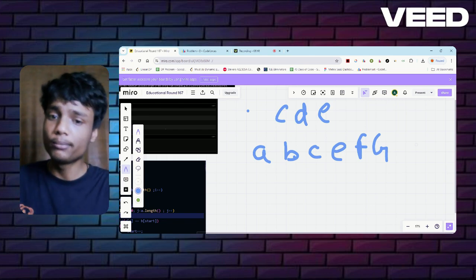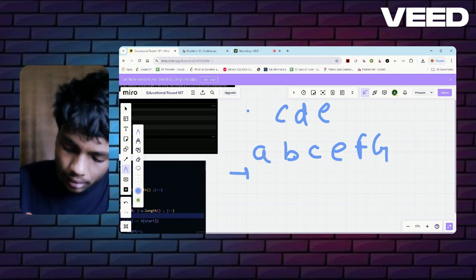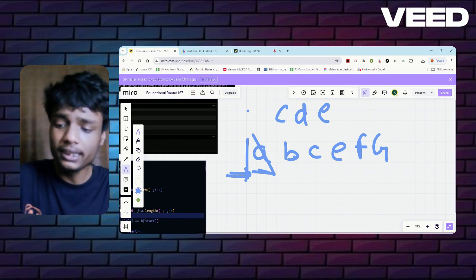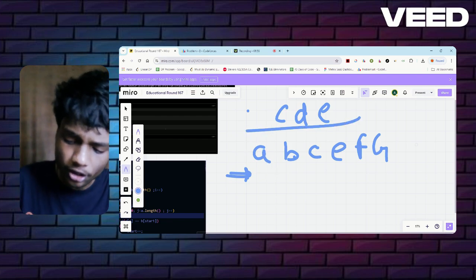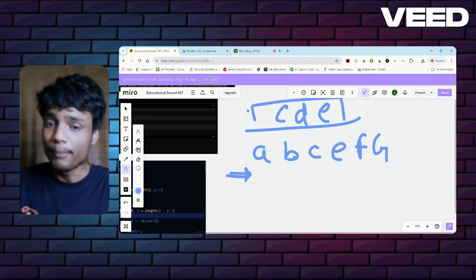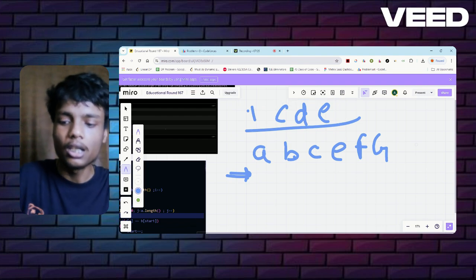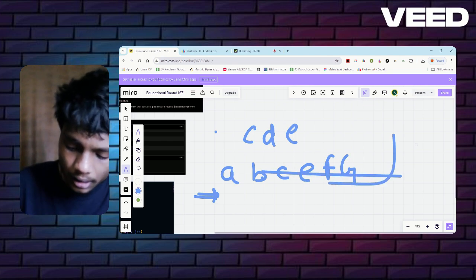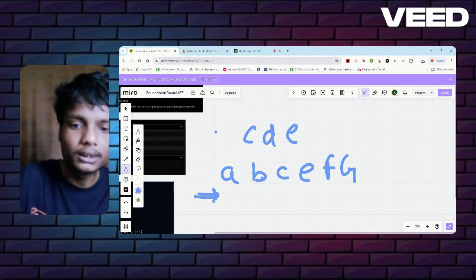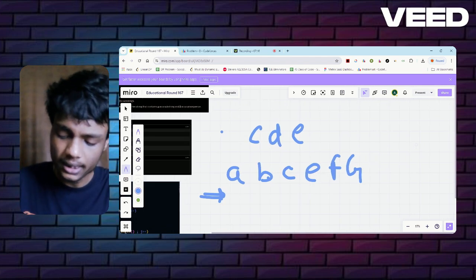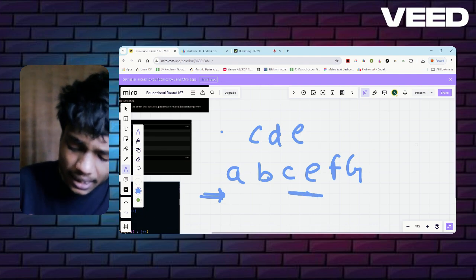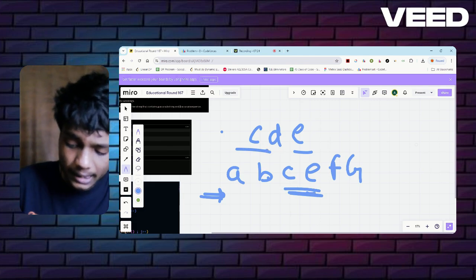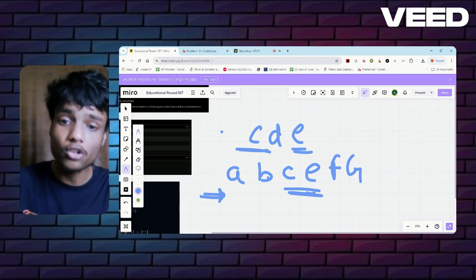As I have discussed in the case, you can simply apply brute force. You will start checking from the left till the end. You will check, is A present in the string or not? Since A is not present, the maximum common subsequence is what we look at. If you see in this case, C is common between both of them, which means the substring CE is present as a subsequence in it.